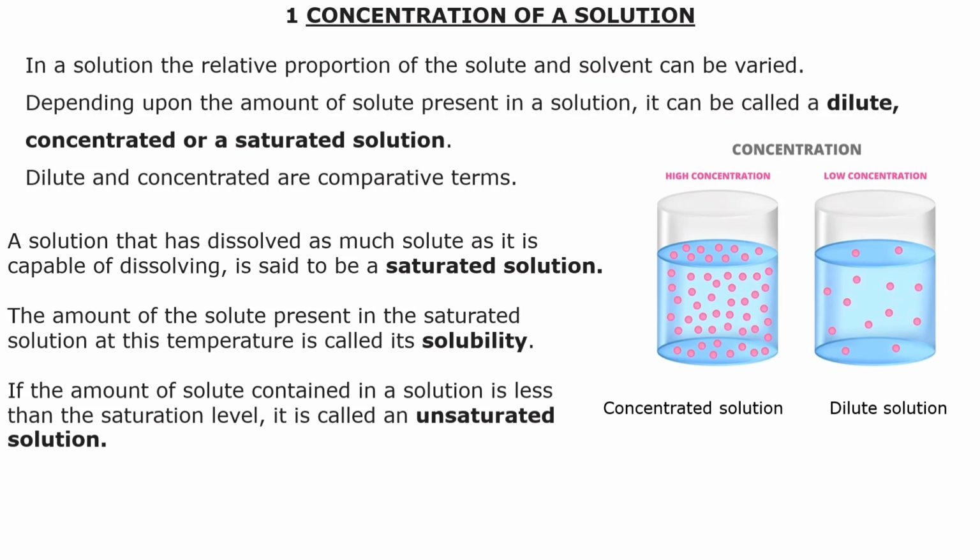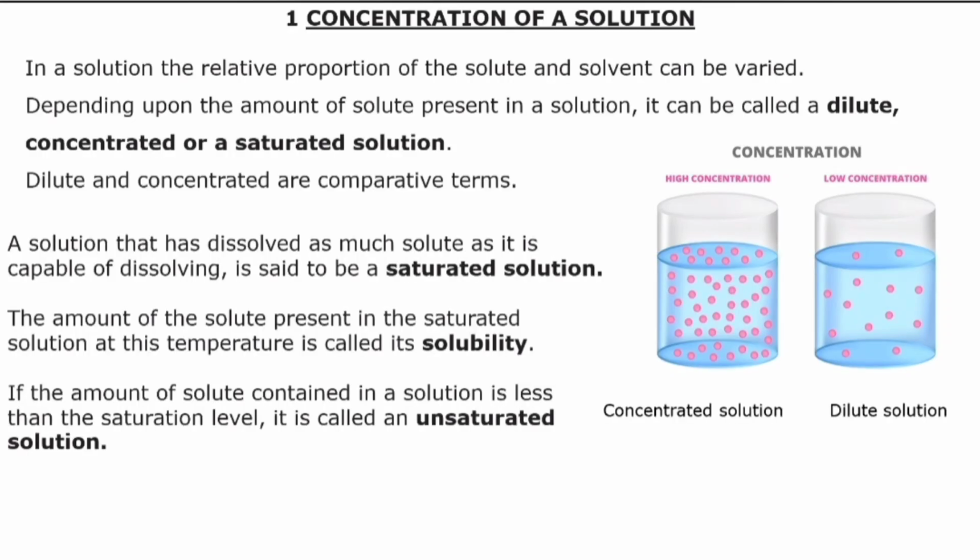The amount of solute present in the saturated solution at that temperature is called the solubility. If the amount of solute in the solution is less than the saturated level, it is called an unsaturated solution. As you can see in this picture, one is a concentrated solution and the other is a dilute solution. In the dilute solution, the number of solute particles is very small compared to the concentrated solution. But in the dilute solution, the maximum amount of solute is dissolved, while in the concentrated one, we cannot say that the solute is completely dissolved.